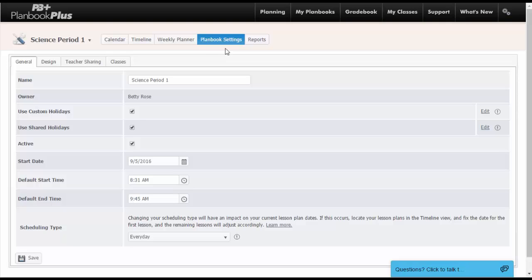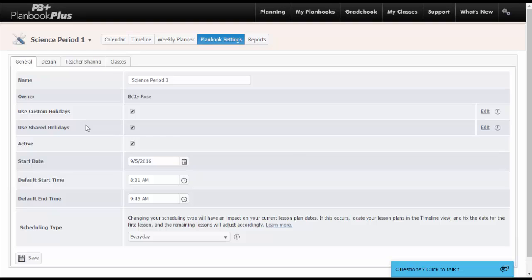For each Planbook, you have a settings page. This is where you will rename, mark the Planbooks as active or inactive, and set your start dates and times for that Planbook. You can also set and edit your holidays in your settings page. If you set up using the wizard, you may have set up your shared holidays already. Shared holidays are global holidays across all Planbooks.